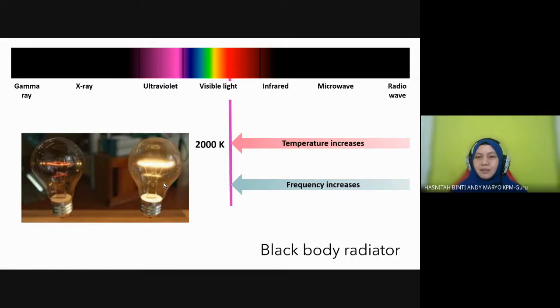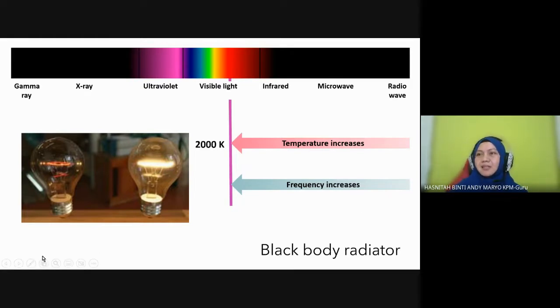Why is red light the fastest? What do you mean fastest? Fastest than who? All light travels with the same velocity in vacuum, 3 times 10 to the power of 8.